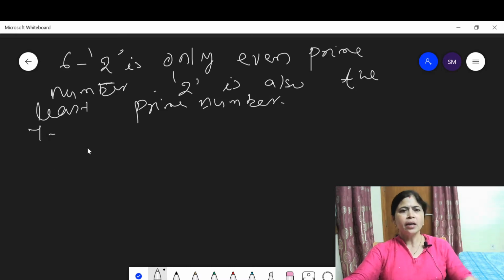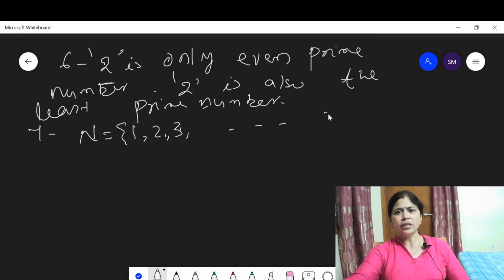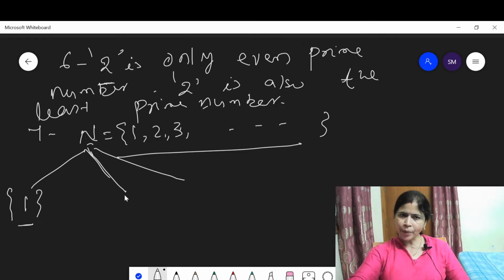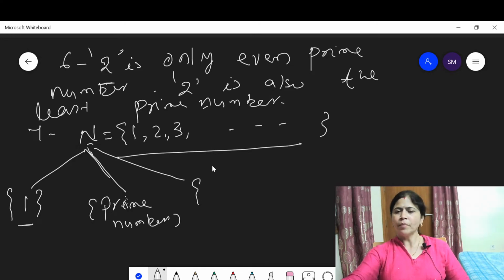The natural numbers are those numbers we count: 1, 2, 3. All these counting numbers are called natural numbers. The natural number set can be divided into 3 parts. 3 disjoint sets means they do not have any common element. First, 1 is neither composite nor prime. Then there are prime numbers, and the third disjoint set is composite numbers.